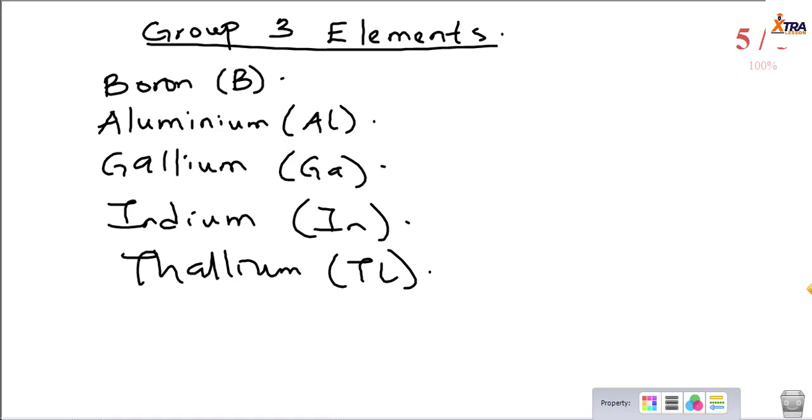Now, another thing we need to say is that groups 1, 2, and 3 of the periodic table are collectively called metals. And they are so called because they have no non-metal in them. That means there is no member of groups 1, 2, and 3 that is a non-metal. They are either exclusively metals or semi-metals, but non-metals are completely absent. Hence, we call groups 1, 2, and 3 metals. So you can say group 1 metals, group 2 metals, and group 3 metals, right? Because they all ionize by loss of electrons.